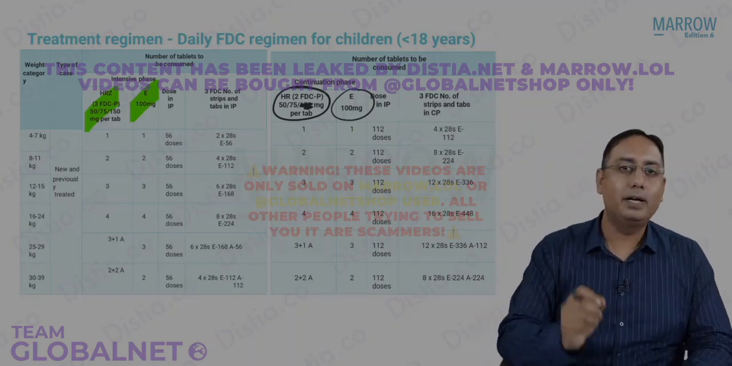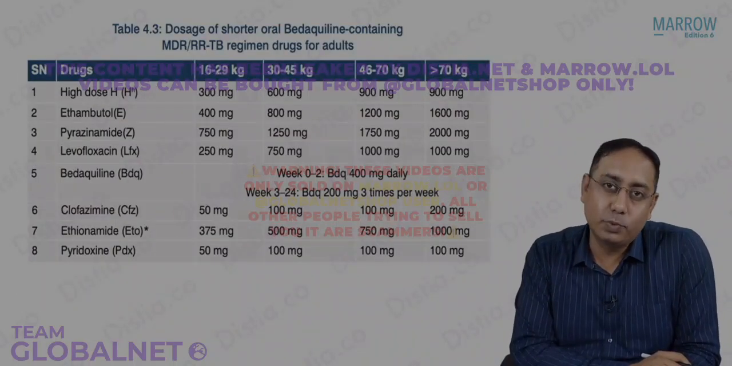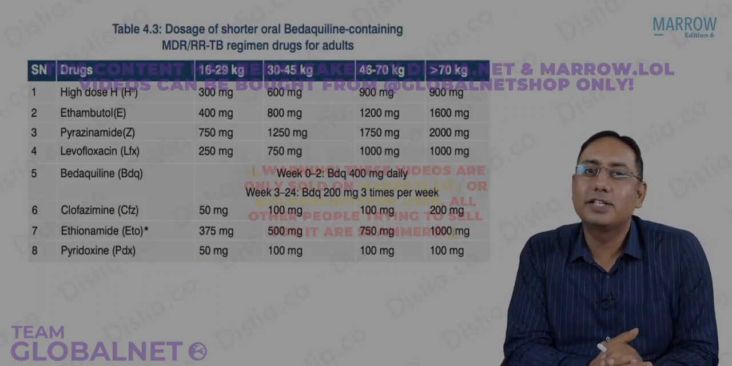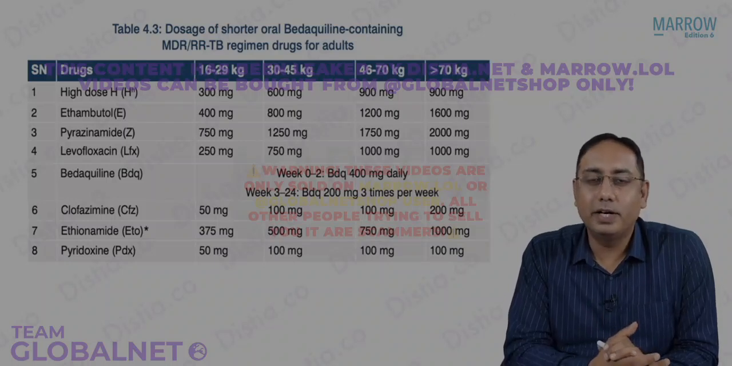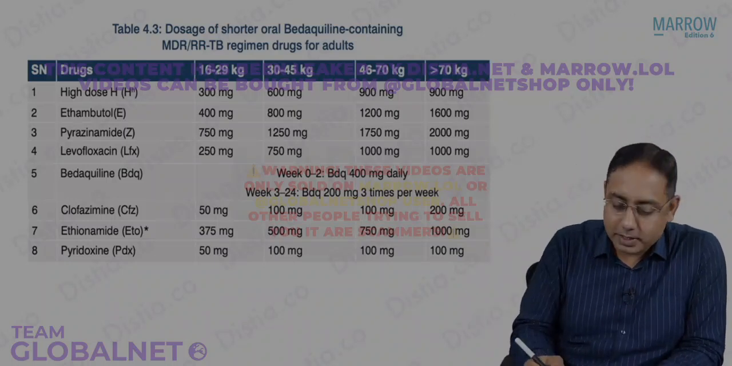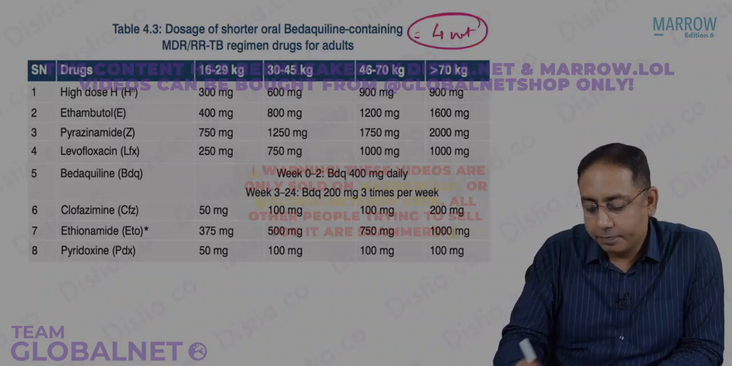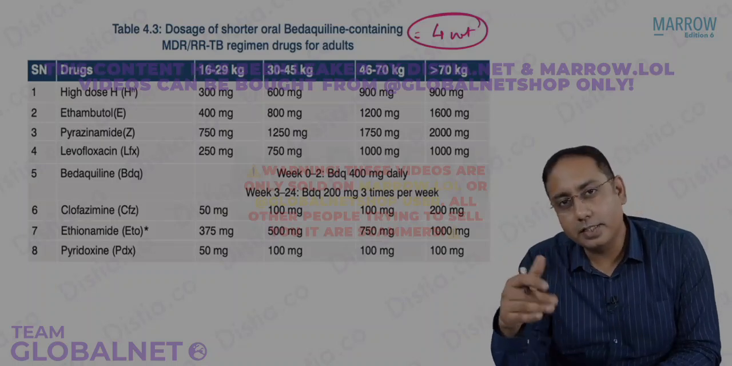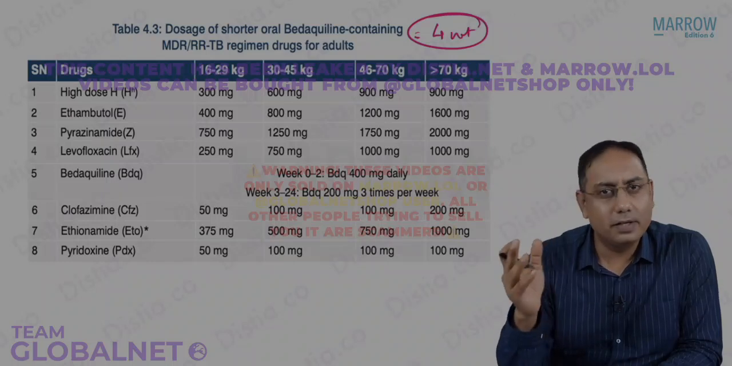And that's how you give it in different weight bands. Next, if you just want to have a look at this, of course, this will not be asked in your exam. Just for your information, this is the shorter oral bedaquiline-containing regimen that you see. It is given in different weight bands. You can see how many weight bands in the shorter regimen? 4 weight bands are there: 16 to 30 kgs, 30 to 45 kgs, 46 to 70 kgs, and more than 70 kgs. In different weight bands, different drugs will be given.